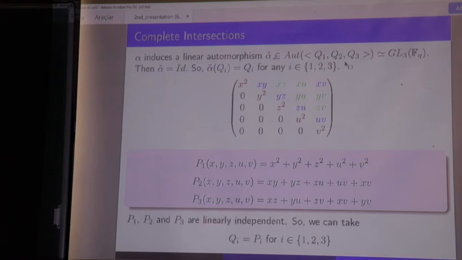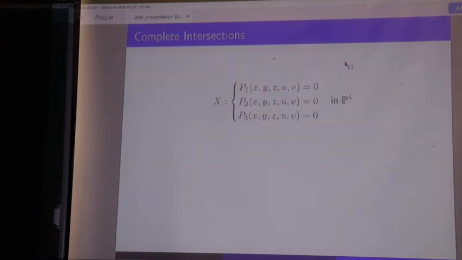So we can take Q1 equal to P1, Q2 equal to P2, Q3 equal to P3. And so we can say that if such a curve exists, then we can represent it by P1, P2, P3 inside P4.